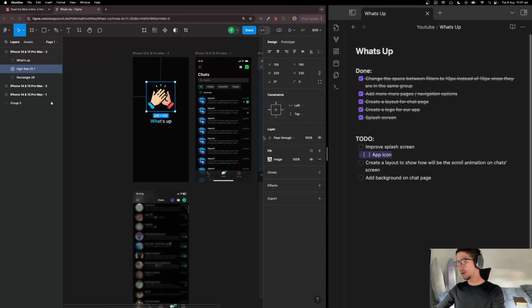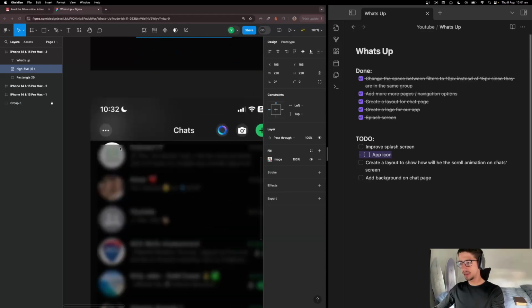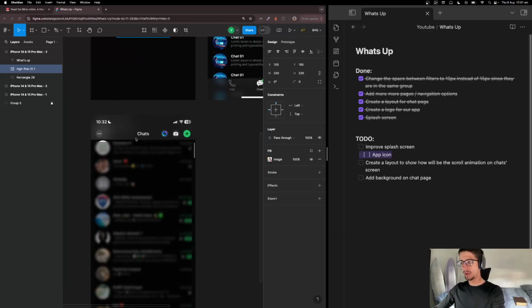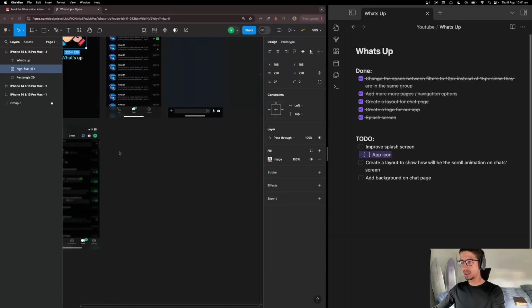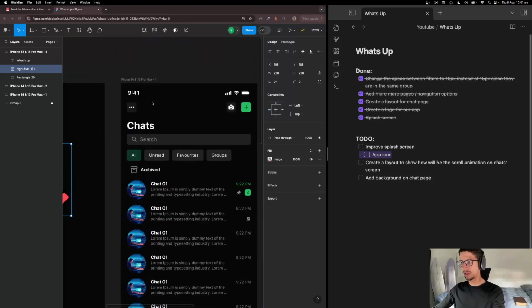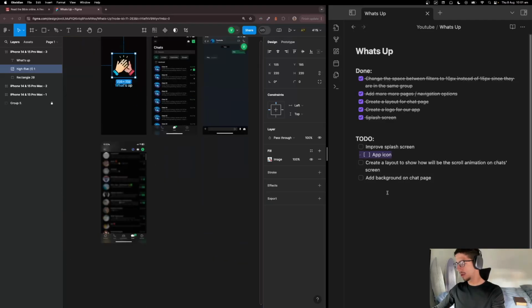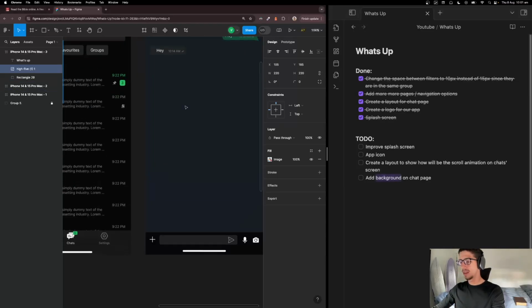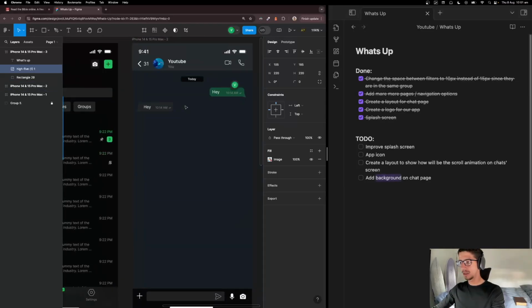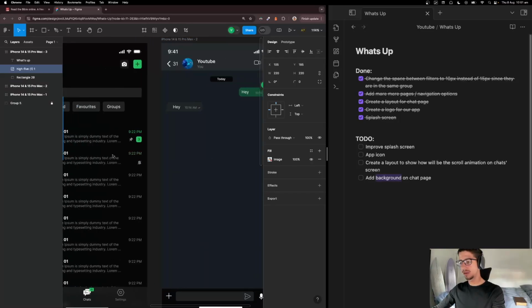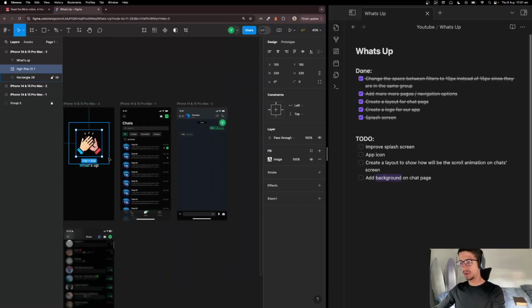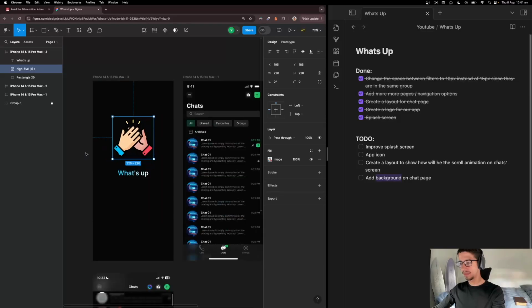Create a layout to show the title, because when you scroll, this title should become part of the header. And also I want to add some background on the chat page. Right now it's a solid color, and I guess it will be better if we put an image here, just to try to improve the visual of this page.